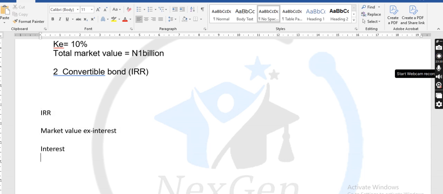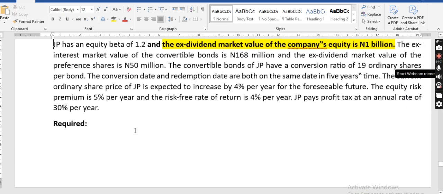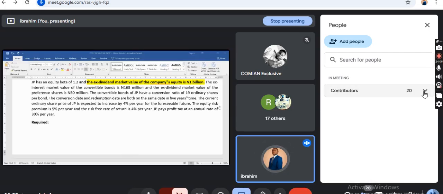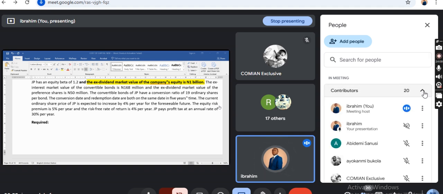So tax relief on interest, right? Now you have the number of years. Then you have your convertible, because this question did not indicate two options for us. Don't forget that convertible bonds have two options: either you convert it or you redeem it.